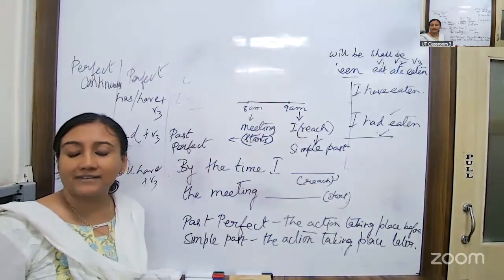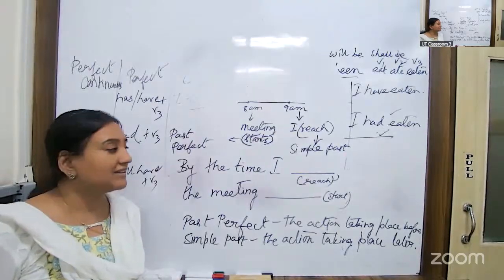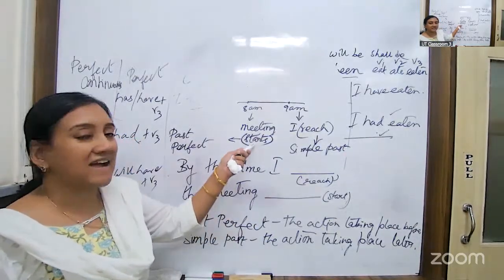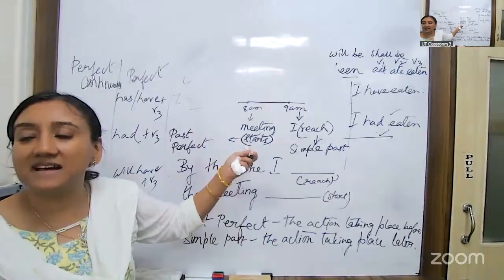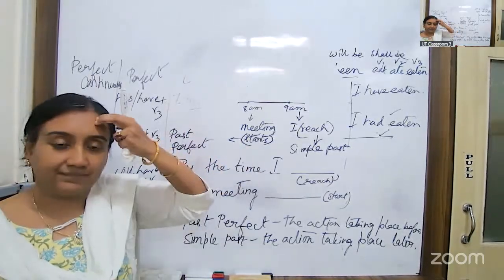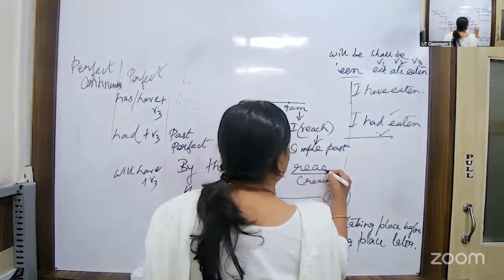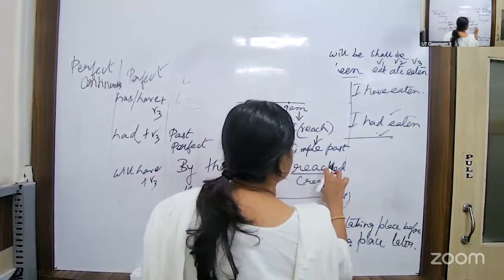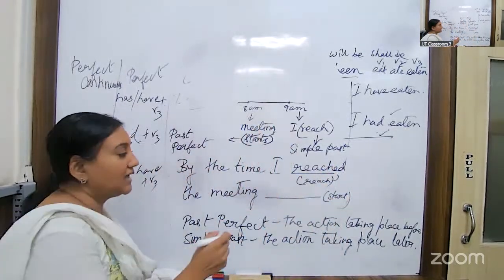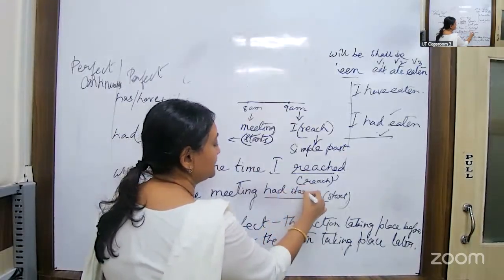Why I had reached? Which action happened before? Meeting. That means the word start, right? Verb is start. Tense always is related to the verbs. By the time I reached, the meeting had started. Very good. By the time I reached, this is simple past. The meeting had started.